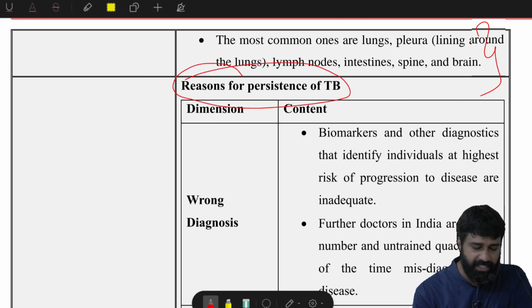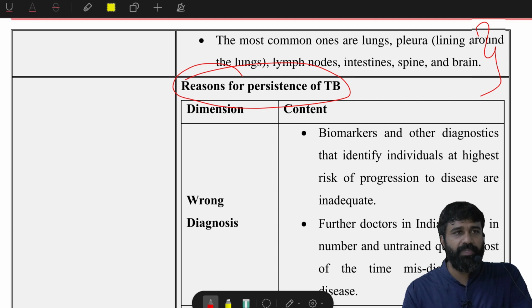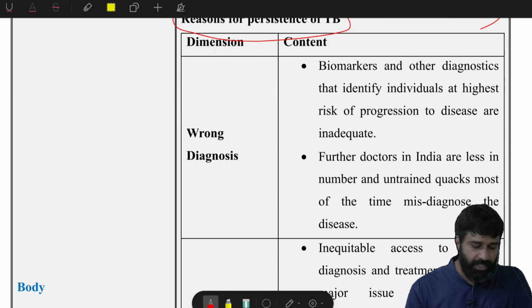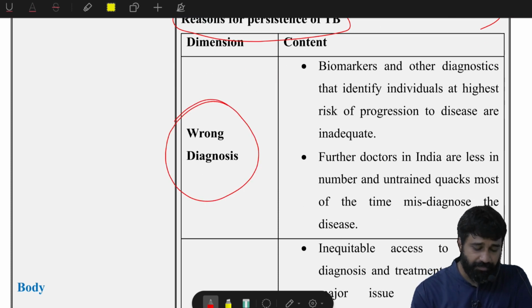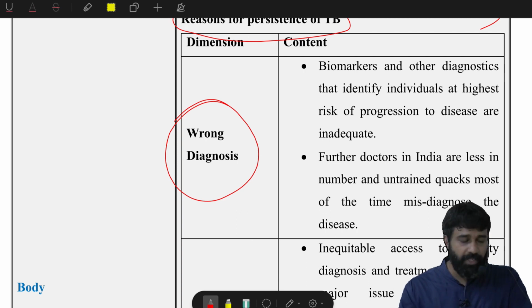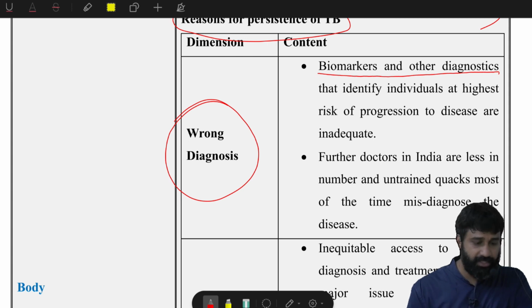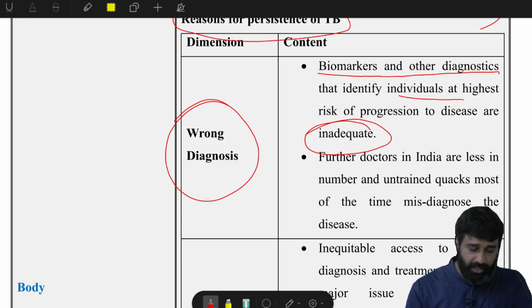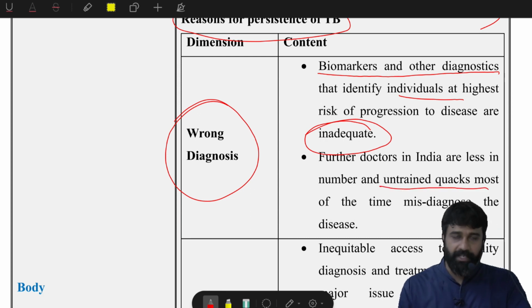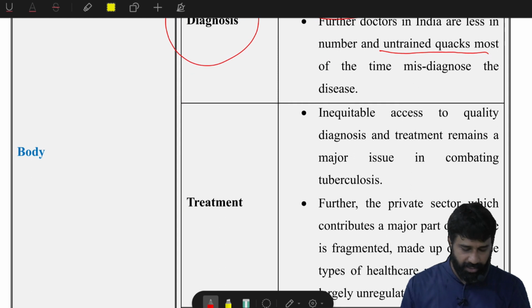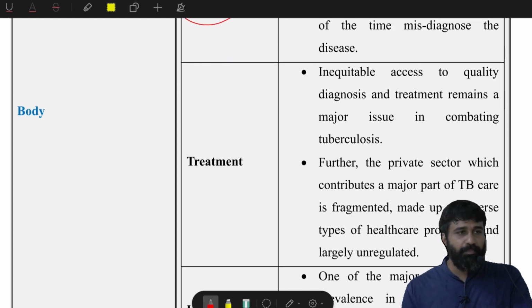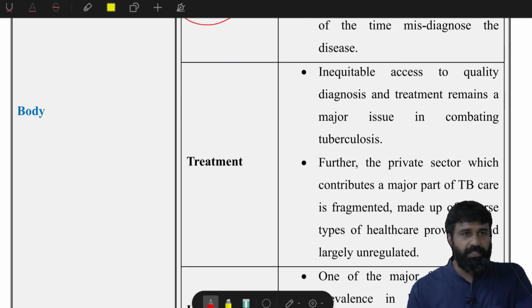Next, reasons for persistence of TB. That is wrong diagnosis. Why? What is the reason behind it? Biomarkers and other diagnostics that identify individuals at highest risk of progression to disease are inadequate. Therefore, doctors are also few in number to identify it, and they are mostly untrained to deal with the TB issue. That is the problem. Therefore, this is causing misdiagnosis of the disease.